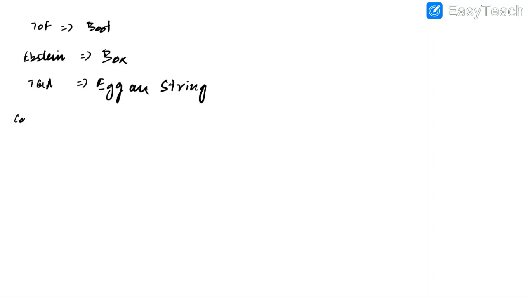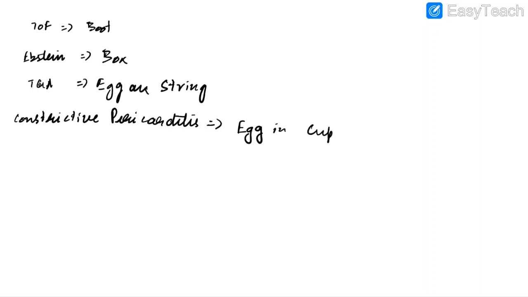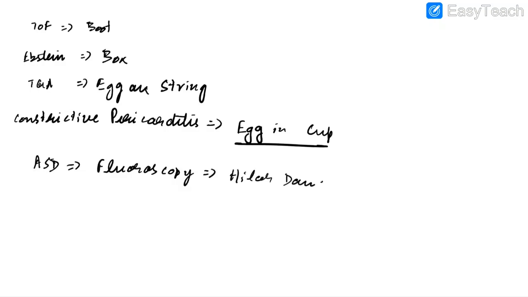In case of constrictive pericarditis, we will see egg in cup appearance. Egg in cup appearance is also seen in renal papillary necrosis in urology. In case of atrial septal defect, when we do fluoroscopy or live X-ray, we will find hilar dance which occurs due to vigorous pulmonary artery pulsations.